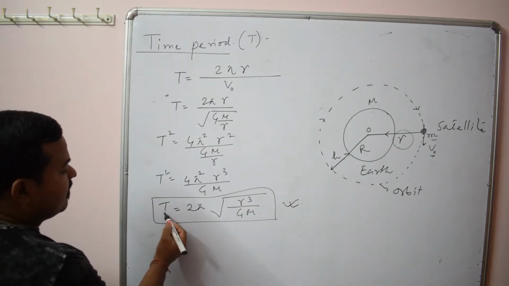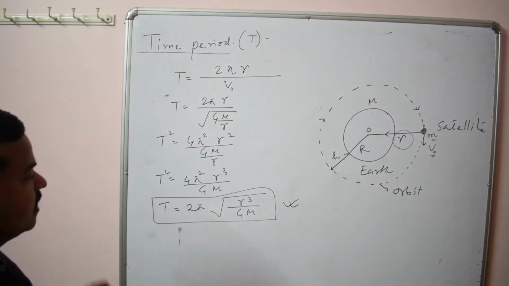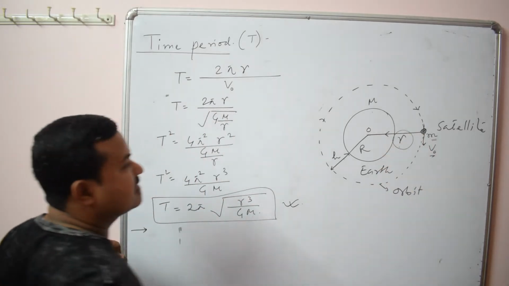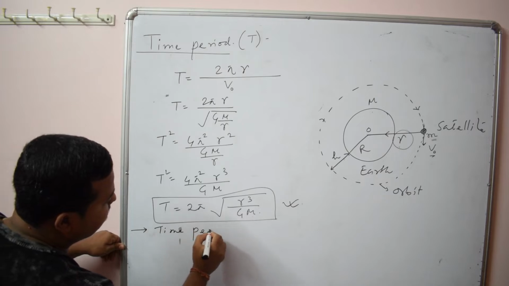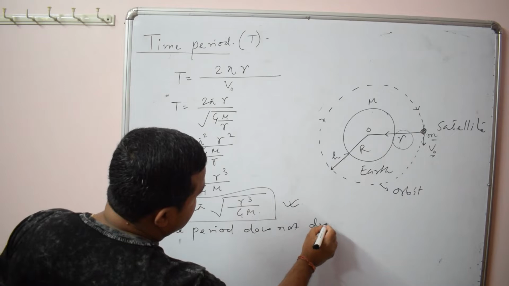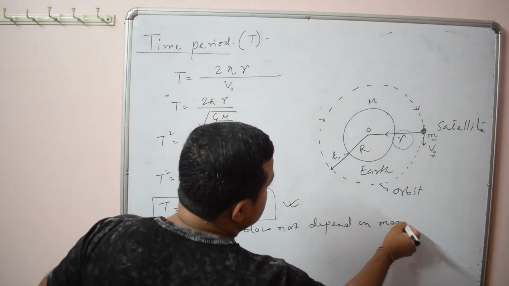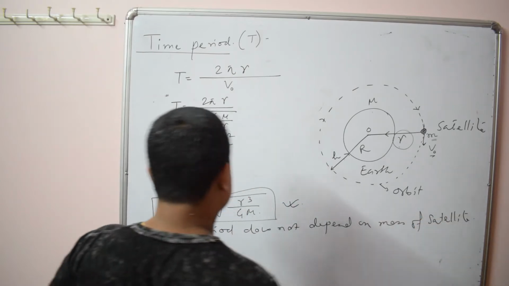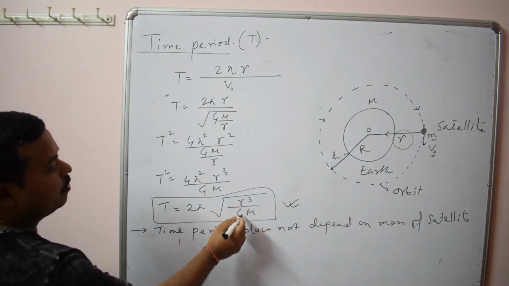So here also you see time period depends on what? Radius of the orbit, mass of the Earth. So here also you can say that the time period does not depend on mass of satellite. This point you should remember. Time period does not depend on mass of satellite. Okay, so this is the main formula, T equals 2 pi root over r cube by GM.